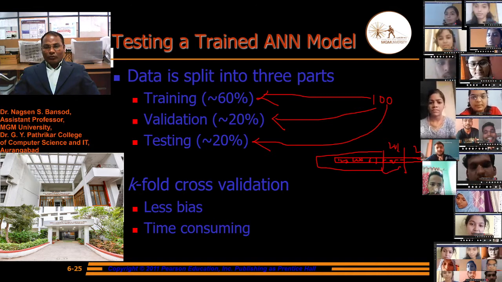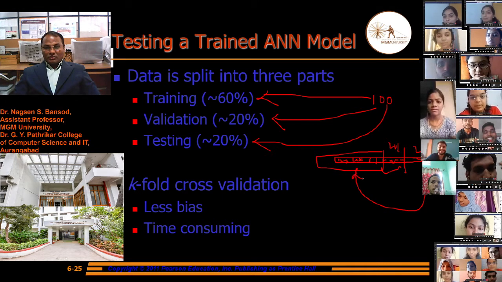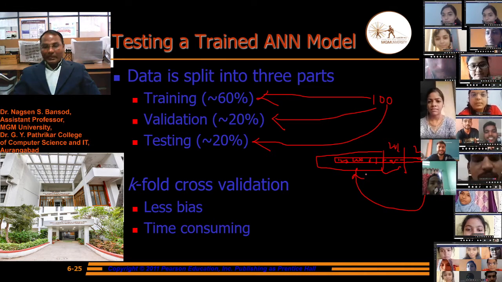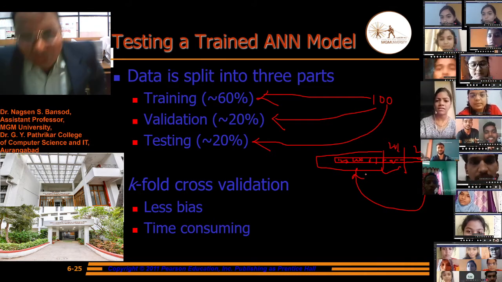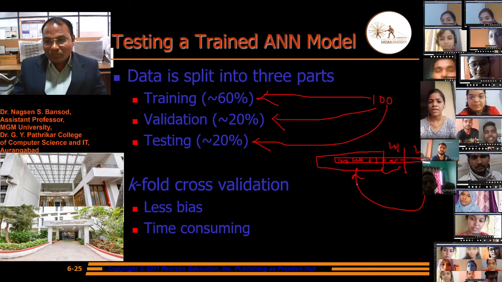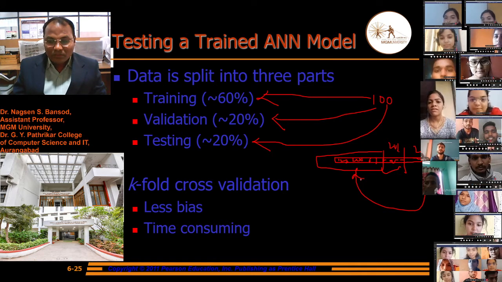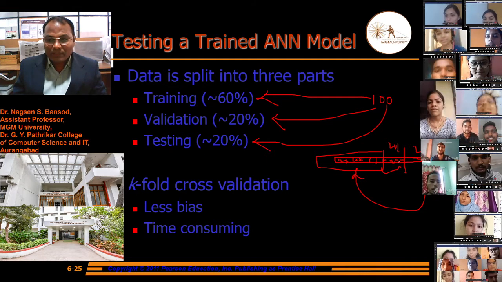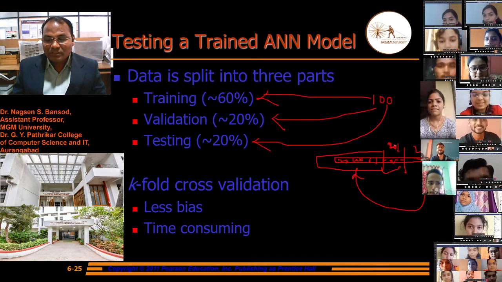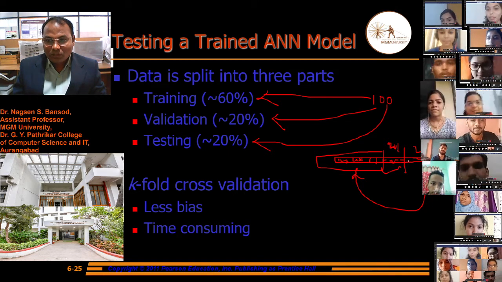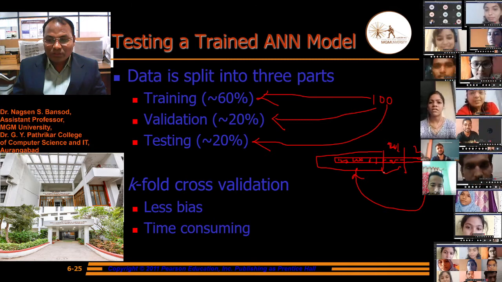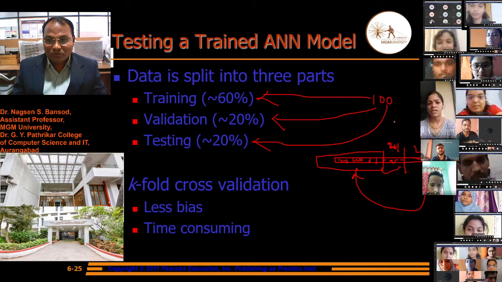This sample we will test to see whether the trained sample is matched or not matched. If it is matched perfectly, then we will get a good result. If it does not match in this 20%, then we will not get an appropriate result. In between there is a validation, where we find whether the result is going in the proper direction or not.